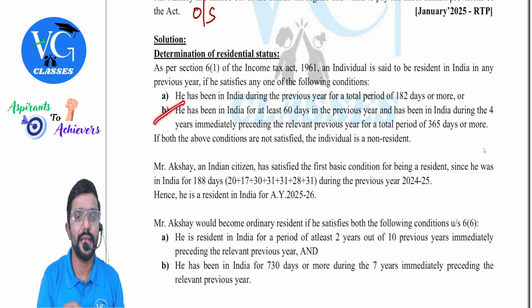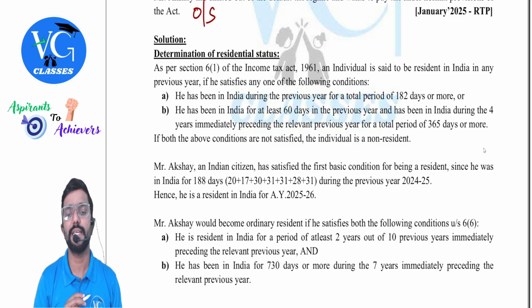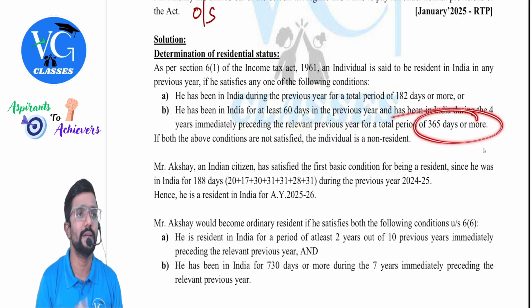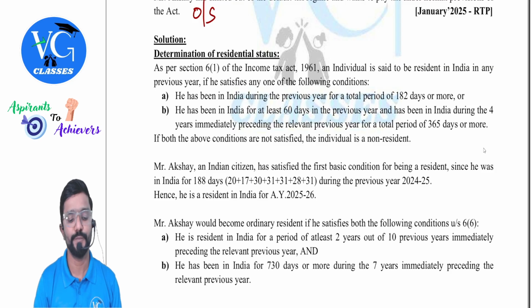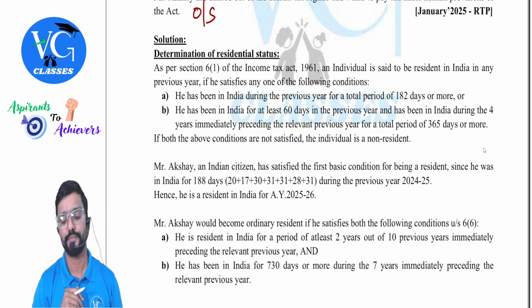Second condition is he has been in India for at least 60 days in the previous year, that is 60 or more, and has been in India during 4 years immediately preceding the relevant previous year for a total period of 365 days or more. If both the conditions are not satisfied, then he is said to be a non-resident in India.